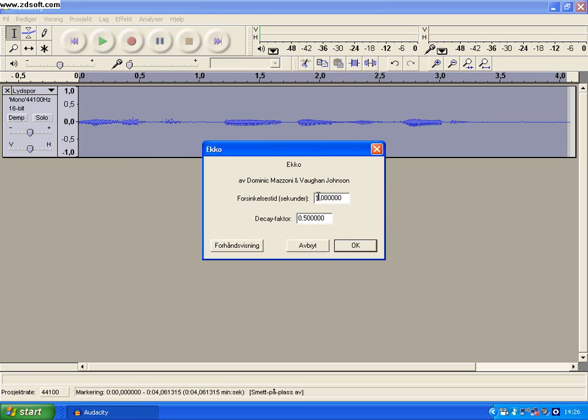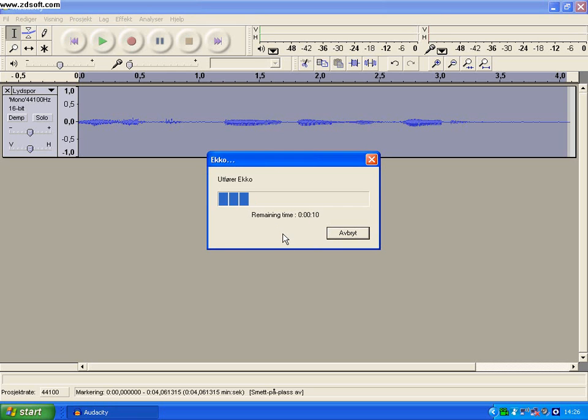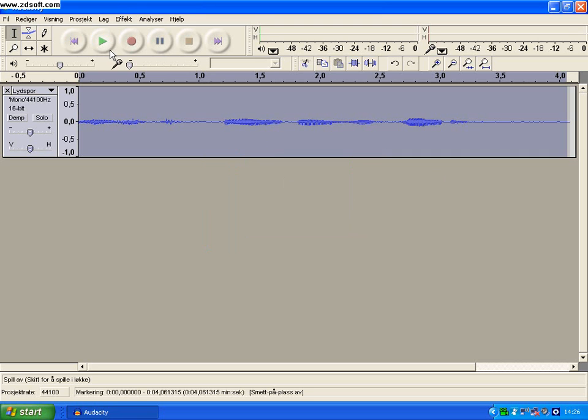Then Echo, it will take the first 0.5, and then okay, and then you wait till the echo's done. Then you just have to wait for the echo. It might take some time. Yes, now it's done, and then you have to listen to it.